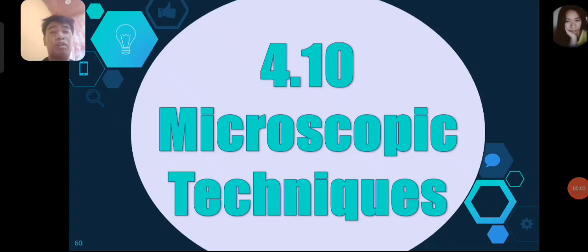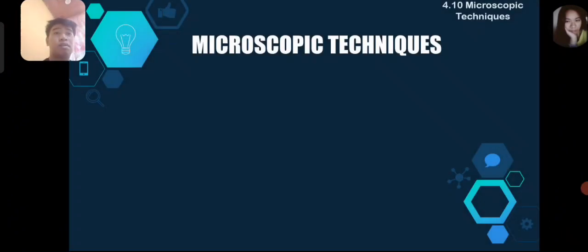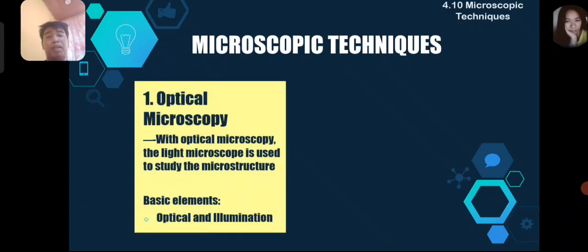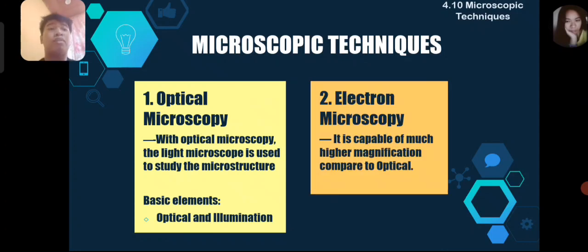4.10 Microscopic techniques. First is optical microscopy. With optical microscopy, the light microscope is used to study microstructure. Basic components are optics and illumination. This is the most common technique of microscopy, used for the study of microstructure. Next is electron microscopy.